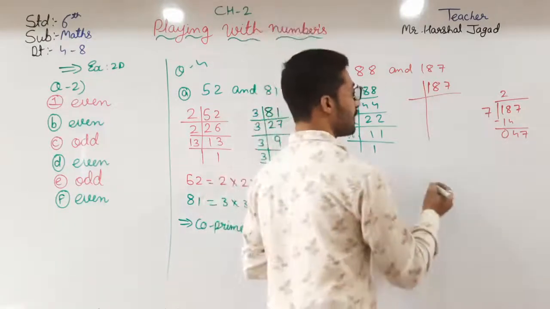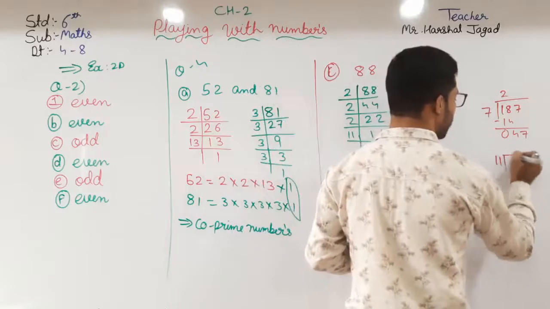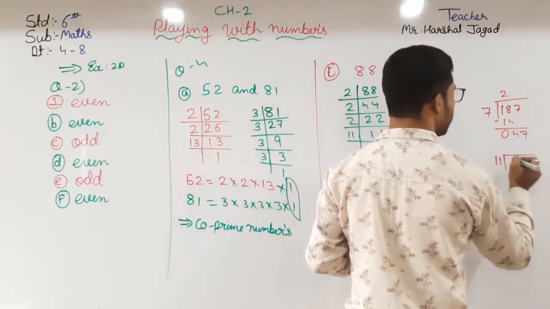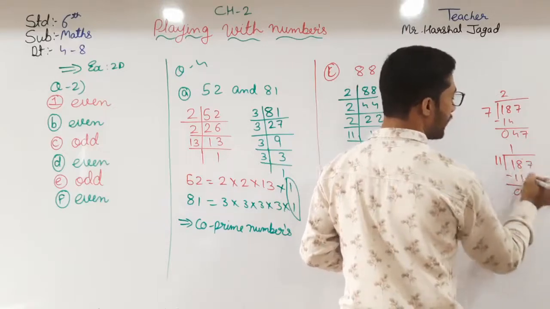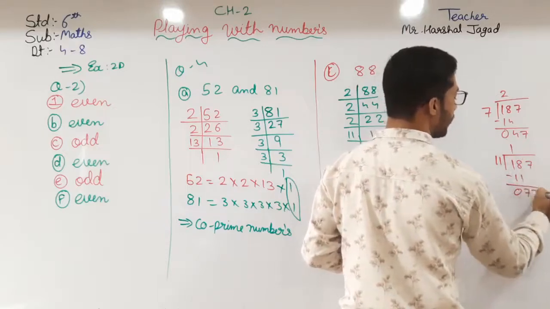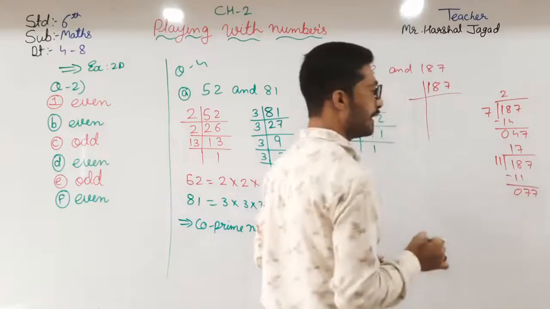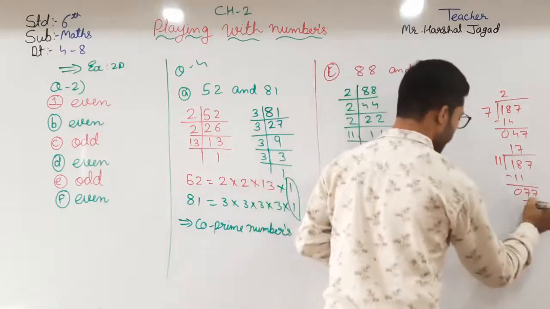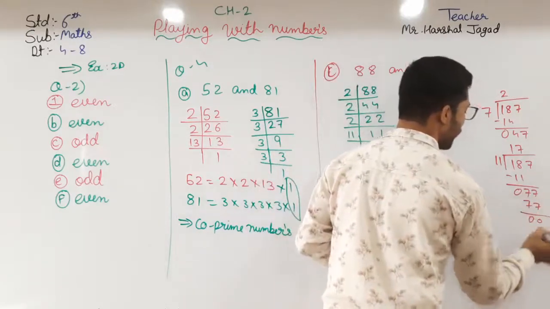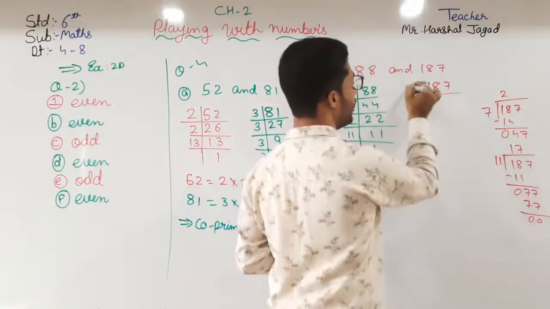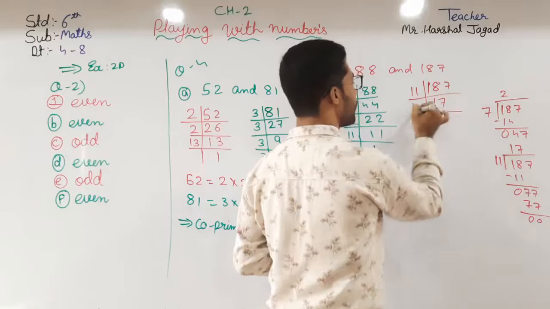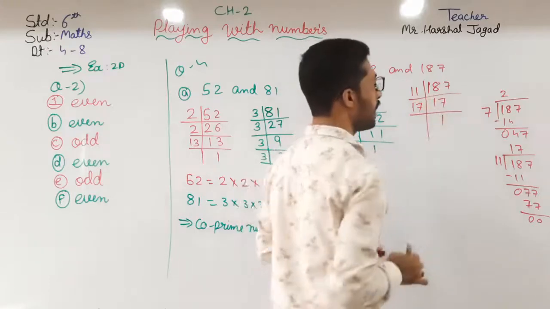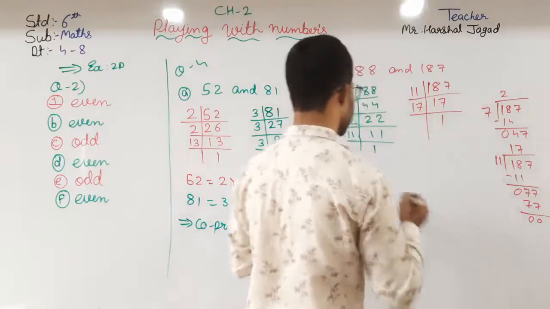So let us check with 11. For 187, 11 ones are 11, 8 minus 1 is 7, 11 sevens are 77, so it will be 11 into 17.